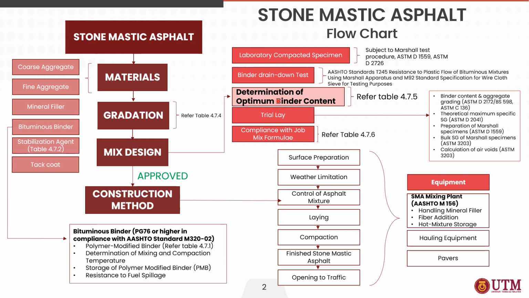Next, the determination of optimum binder content. The binder content that meets the criteria in table 4.7.5 in the next slide and satisfies the binder drain down test requirement shall be selected as the optimum binder content. The aggregate gradation selected and the optimum binder content determined shall be proposed to the superintendent officer as the job mix formula. For trial A, this is the list of tests that should be conducted during this stage.